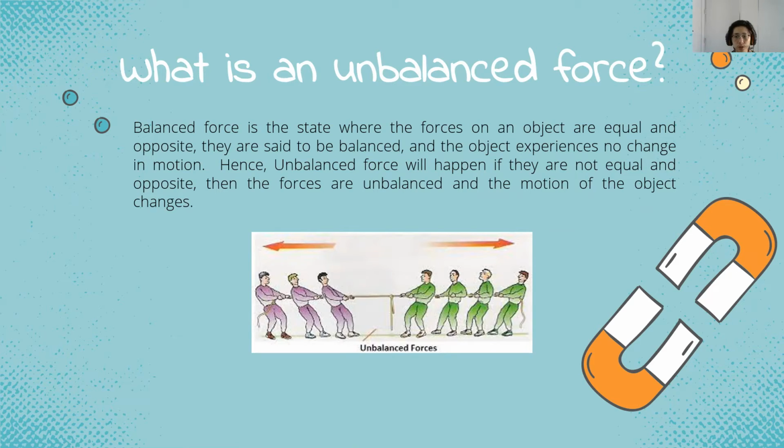If it's 4 to 4, then it's balanced. Another balanced situation is 13 newtons on the left and 13 newtons on the right. But if the situation is 13 newtons on the left and 14 newtons on the right, then it will be an unbalanced force.